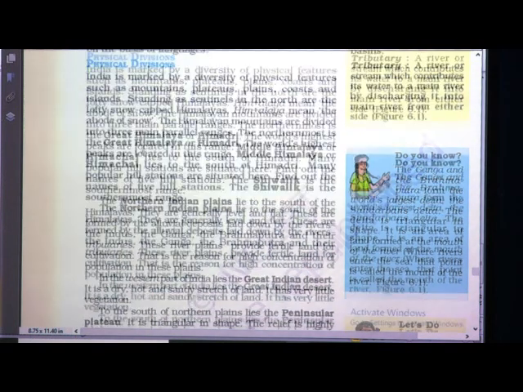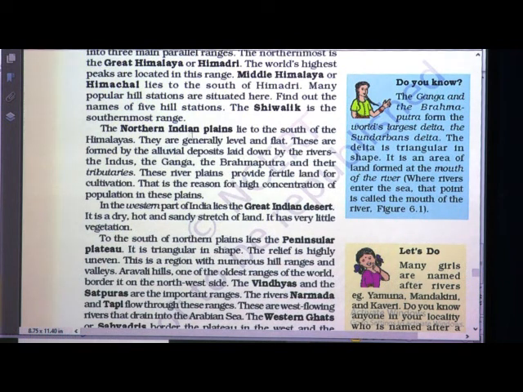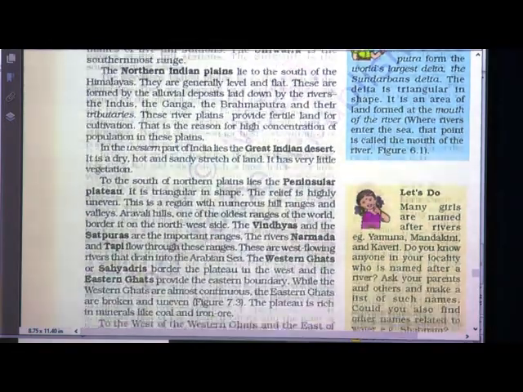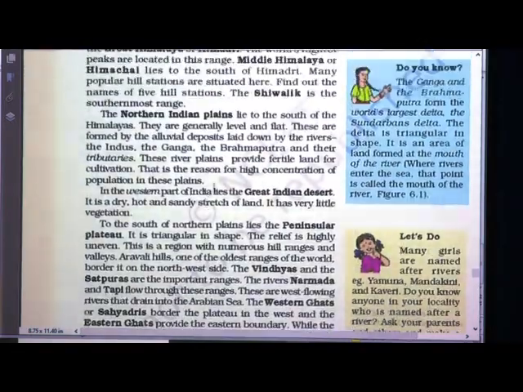Okay. Then we come to plains. The northern Indian plains lie to the south of Himalaya. They are generally level and flat. Plains means they are flat land. These are formed by the alluvial deposits that are laid down by the rivers Indus, Ganga and Brahmaputra and their tributaries. So, here we can see in this map.